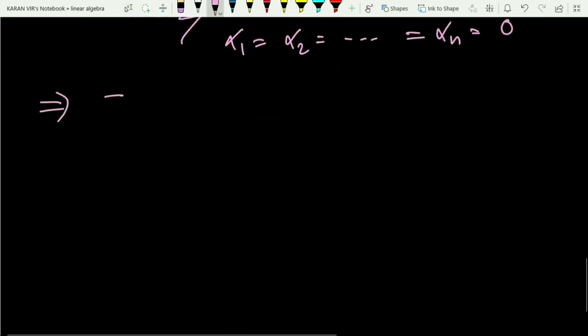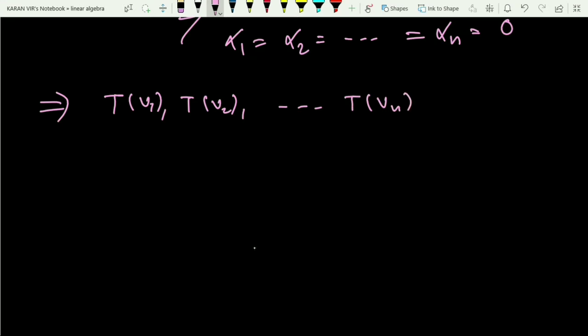So this implies T of V1, T of V2 up till T of Vn are linearly independent, right? What is this? This is nothing but the set B2. So the set B2 is a linearly independent set, right?